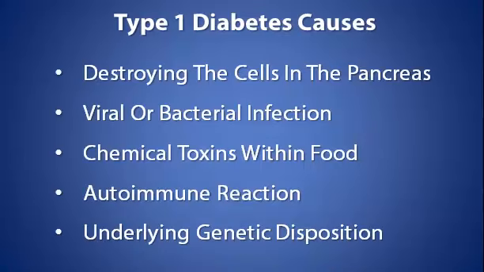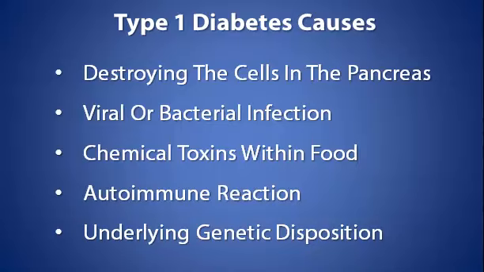Type 1 diabetes causes. Type 1 diabetes is caused by the immune system destroying the cells in the pancreas that make insulin. This causes diabetes by leaving the body without enough insulin to function normally. There is no specific diabetes cause, but the following triggers may be involved.